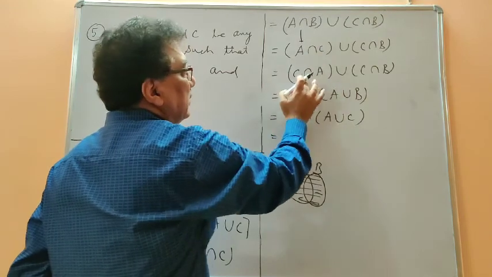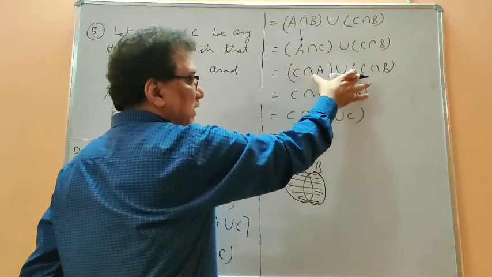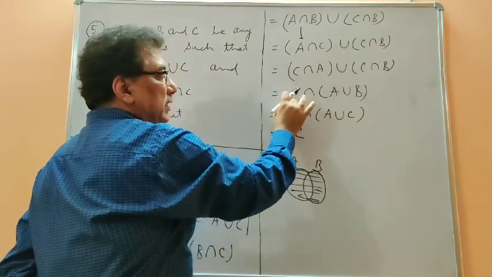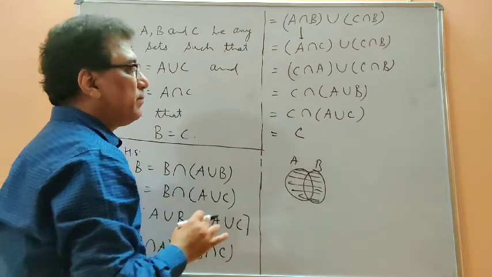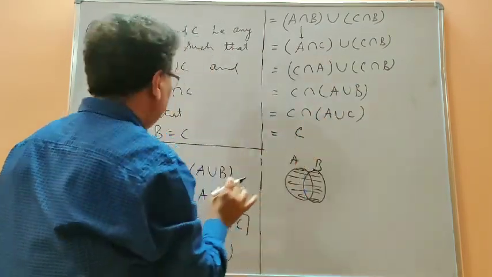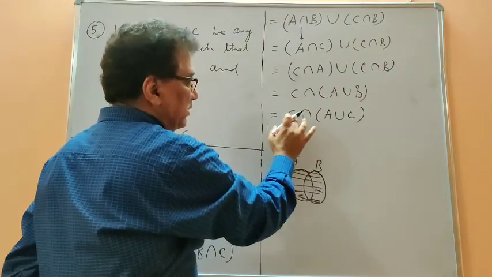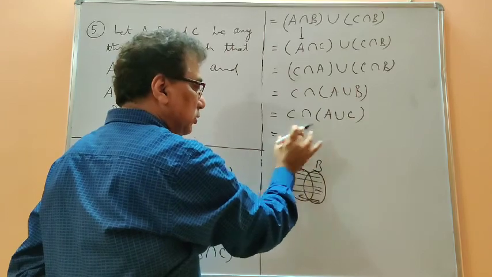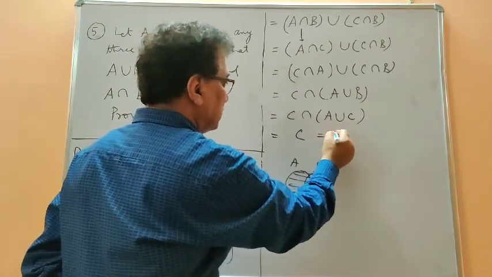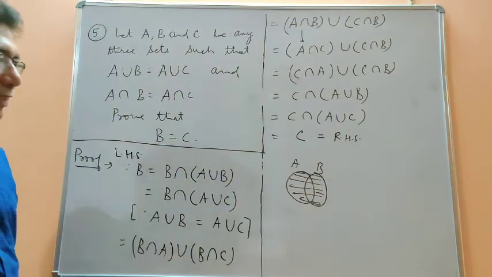Now this may be written in reverse order also, (C intersection A) union (C intersection B), and then I have applied distributive law in reverse order. So this may be written as C intersection (A union B), and then again replacement for A union B by A union C, because they are equal, as you find here. Now common between C and A union C is C. So this is the proof, and we have got the result in a very quick way applying the laws.